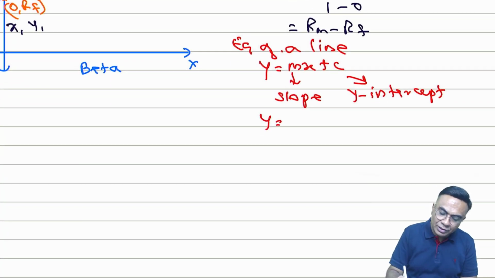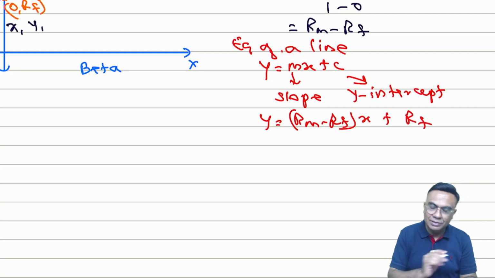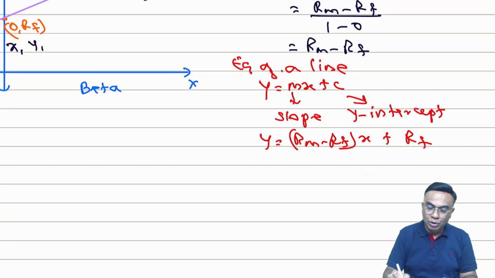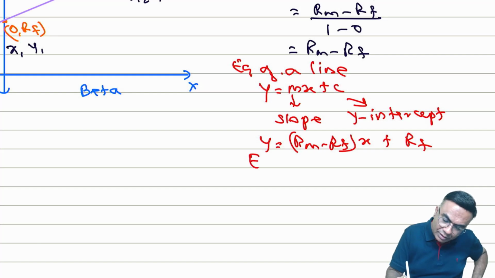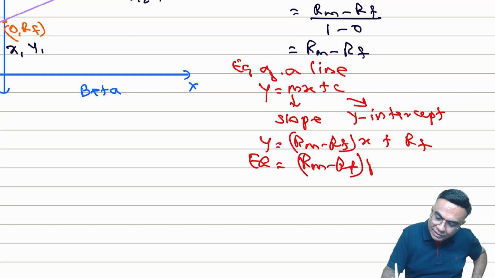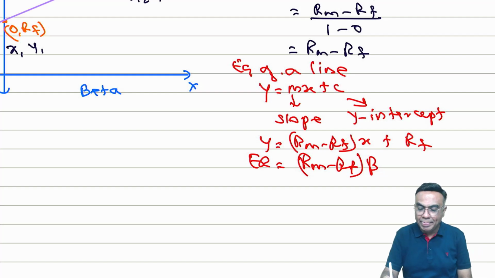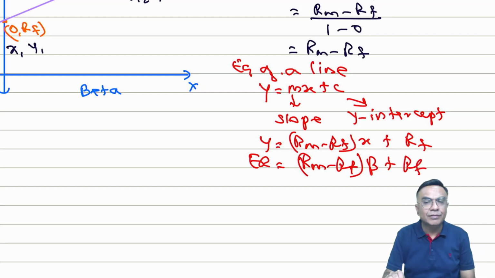So y is equal to m. What is the slope? Rm minus Rf, into x, plus c. What is the y-intercept? Rf. So y is the return, on the y-axis the return. Then Rm minus Rf, and x is the beta, plus Rf.